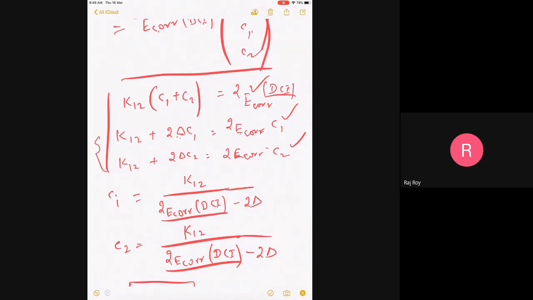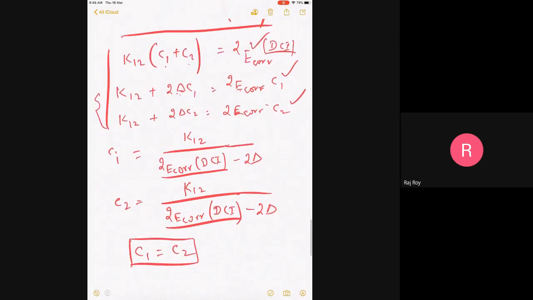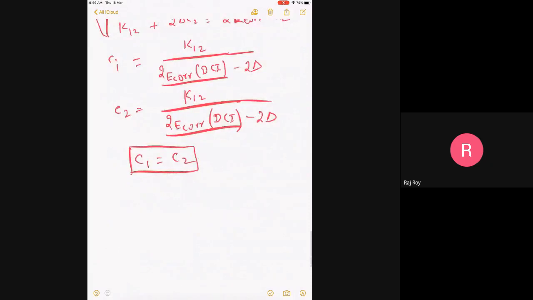Now I'm going to go back here because C1 is equal to C2 and I know their value. So if I just substitute this, a very simple equation, I will get two times the correlation energy E_corr DCI equal to 2 times K12 squared. Please check this. It's very easy to do. 2 E_corr DCI minus 2 delta.